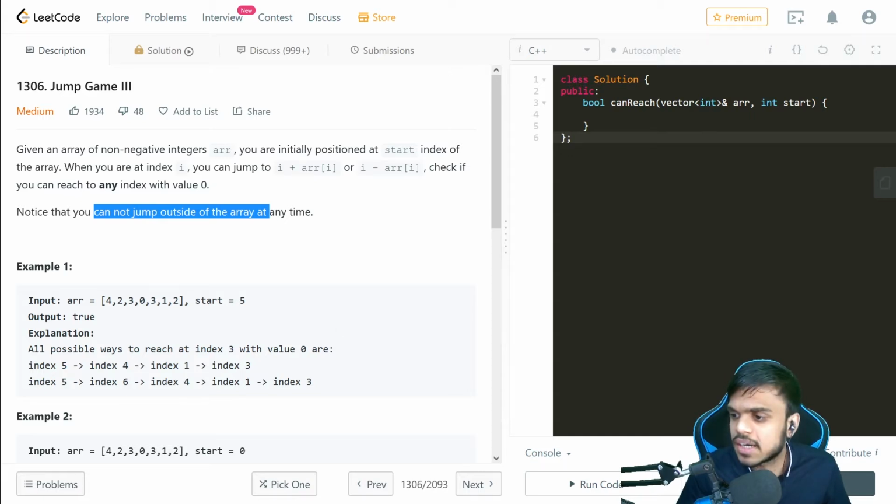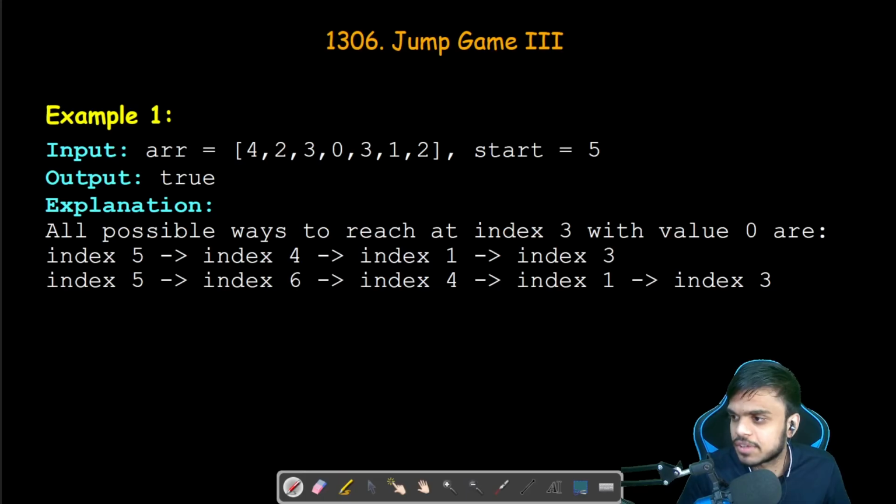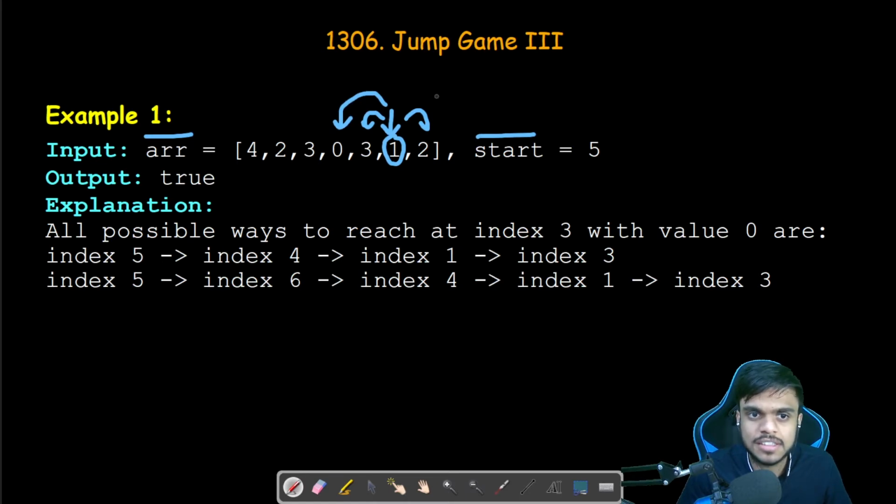Now, let us try to understand this problem with the examples that they have given. This is the first example, and we are given an array and a start index. The start index is 5, so we count 1, 2, 3, 4 and 5, and we'll be starting from here. We can move forward or backward, but only by the number of steps given by the value here. So we can go one step back or one step forward. If this value was 2, we could have gone 2 steps back, but we cannot go 2 steps forward because it is out of bounds.